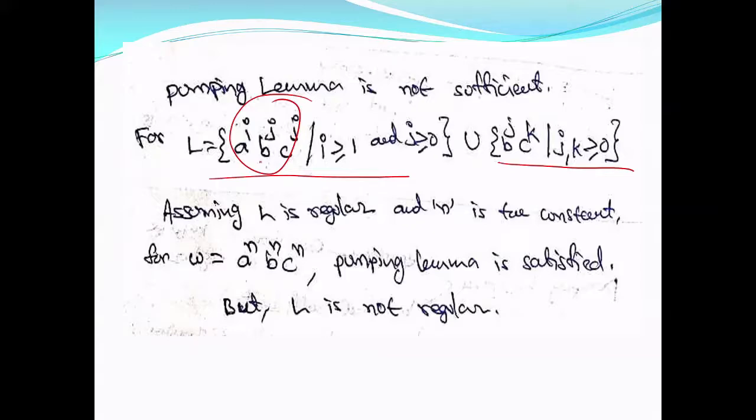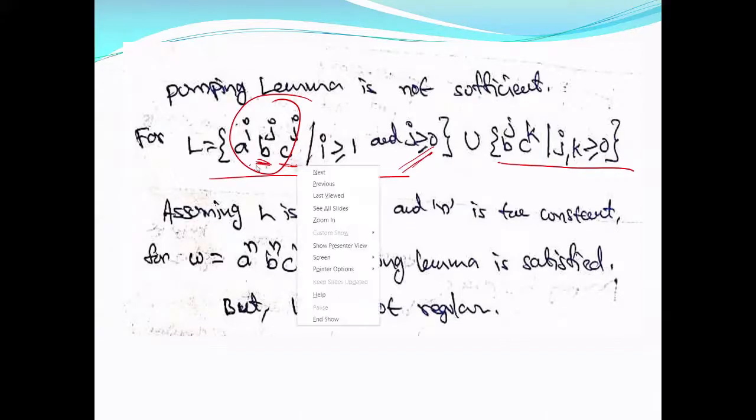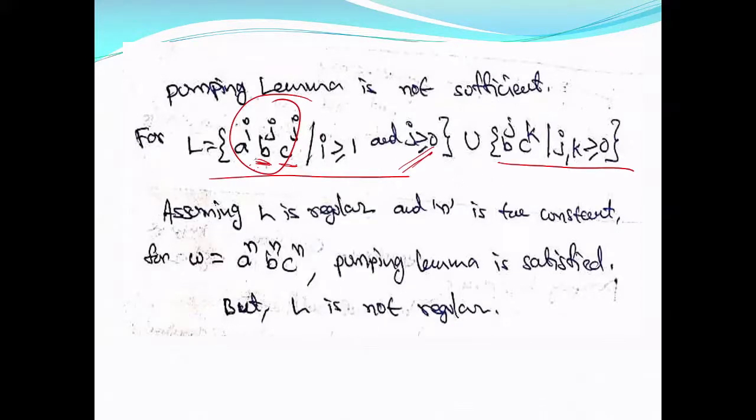In order to check whether this string belongs to L or not, you have to remember how many B's there are. No limit. If 10 B's are there, 10 C's should be there; 100 B's, then 100 C's; 1000 B's, then 1000 C's. But in your FA, there is no memory to remember the number of B's.